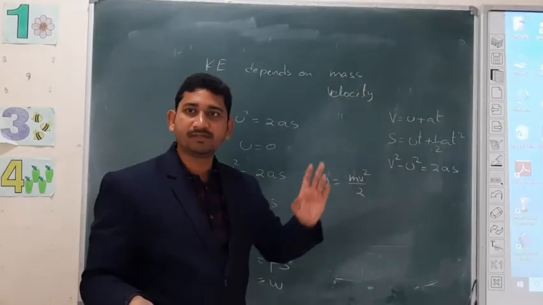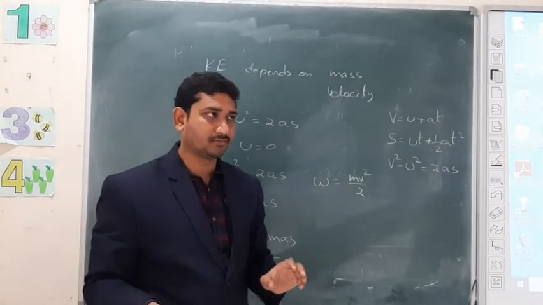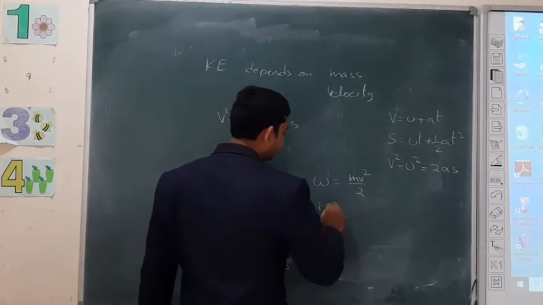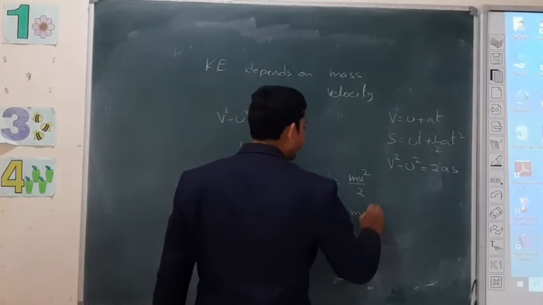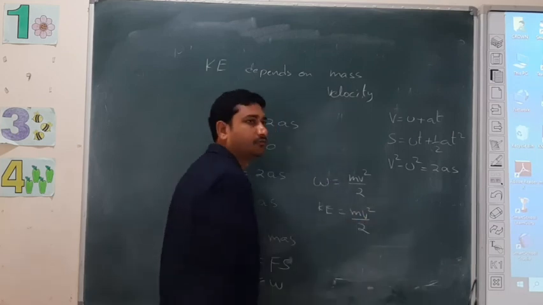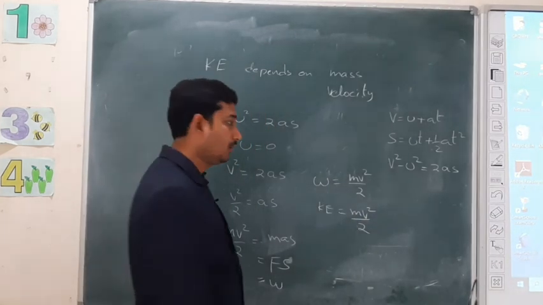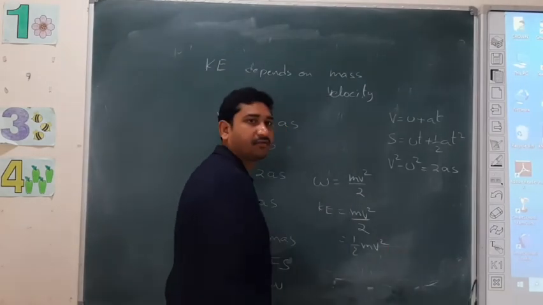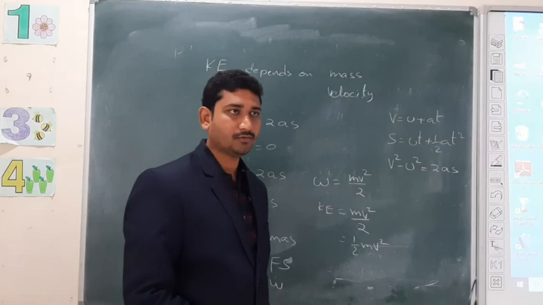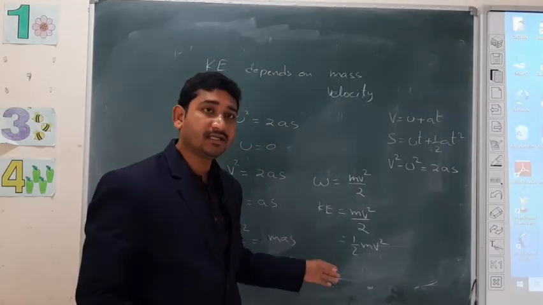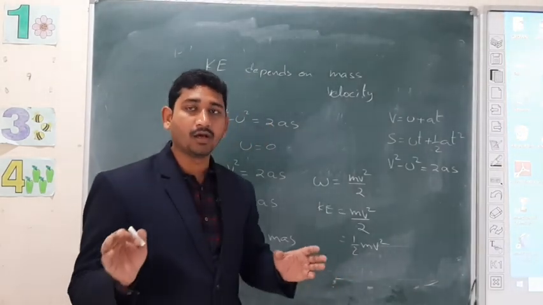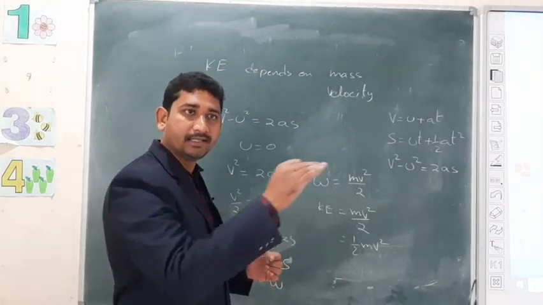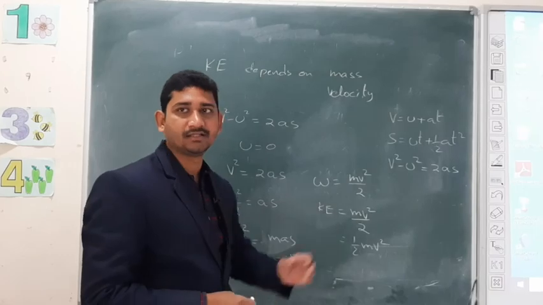Work means force into displacement, energy means capacity to do work. So kinetic energy KE equals mv square by 2, or half mv square. The energy contained in a body due to its motion is called kinetic energy.